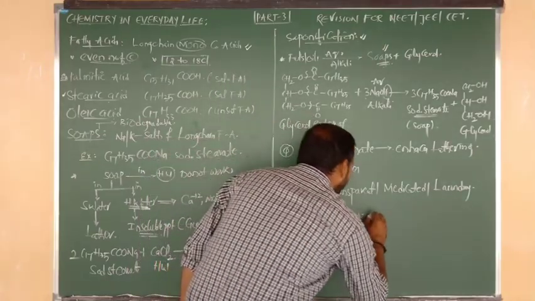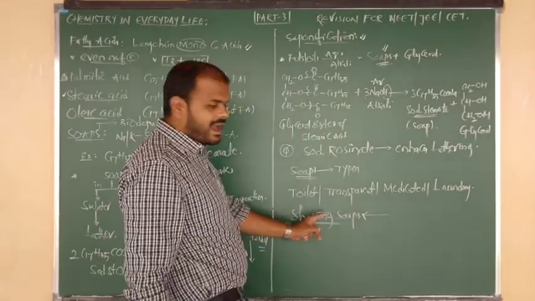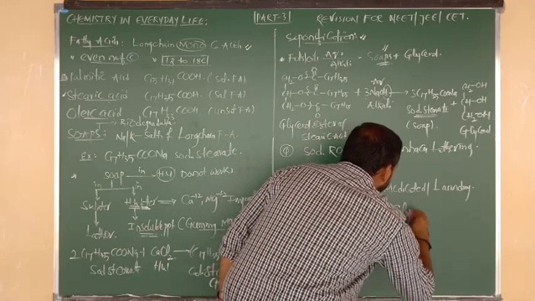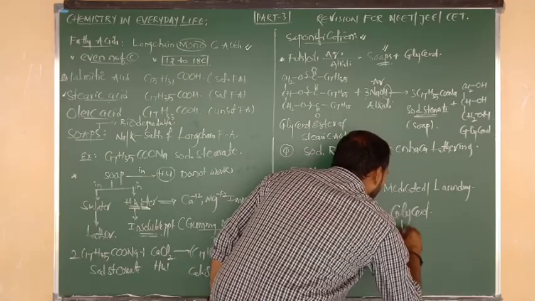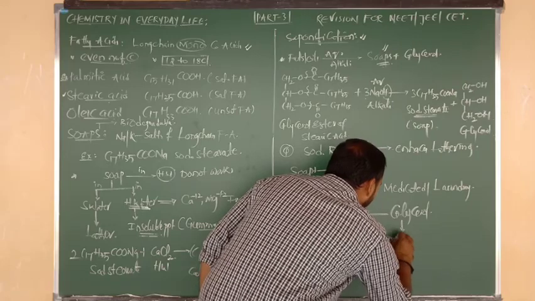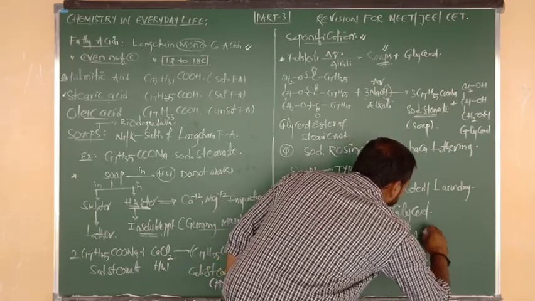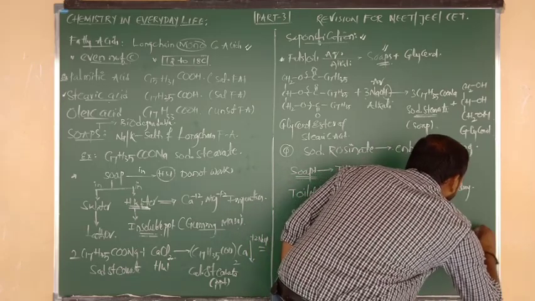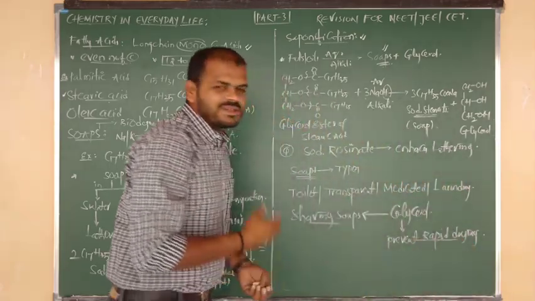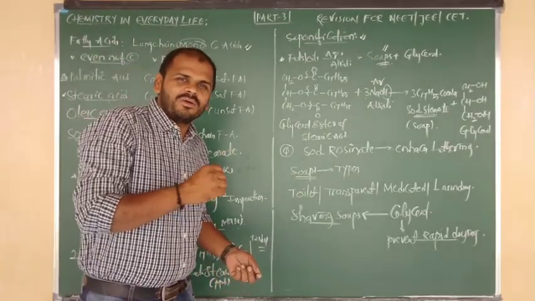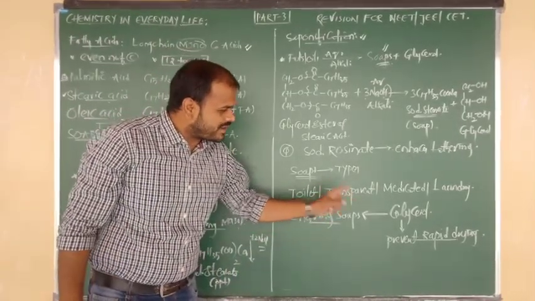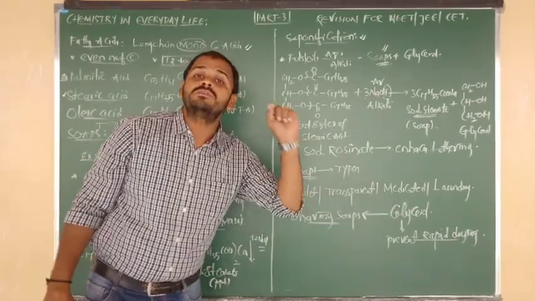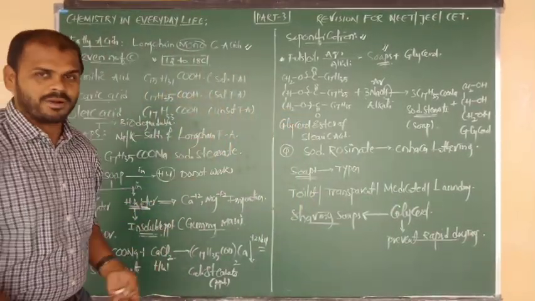So to prevent rapid drying, the substance which is used in shaving soaps, answer is what beta? Glycerol. So definitely, in shaving soaps we have to add the chemical substance glycerol, because the function of glycerol is to prevent rapid drying. Okay, जल्दी dry नहीं होने देते. Okay, all of you? So to prevent rapid drying, we use glycerol in shaving soaps. That point is important.